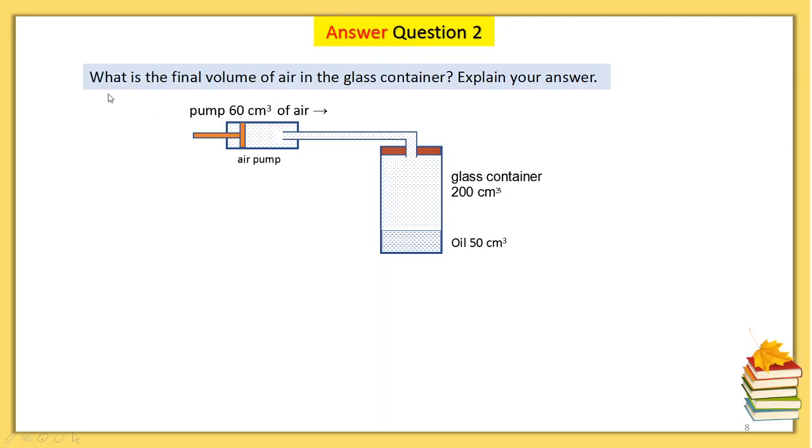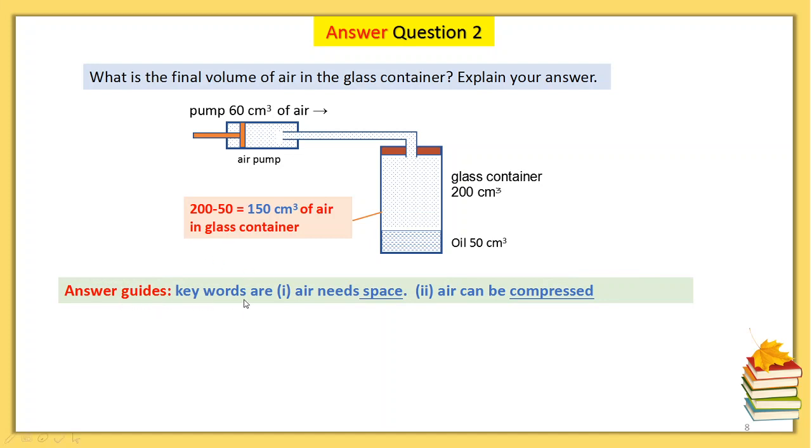Let us answer the question step by step. The question asks, what is the final volume of air in the container? Now, look at the gas container. It is 200 cm cubed and 50 cm cubes is occupied by oil. Therefore, the air initially only has 150 cm cubes in the glass container. If now you pump 60 cm cubes of air into this glass container, is the volume of air changed? Look at the answer guides.